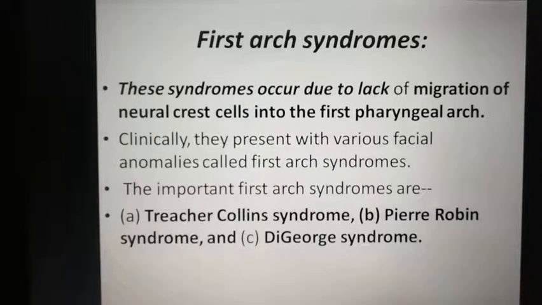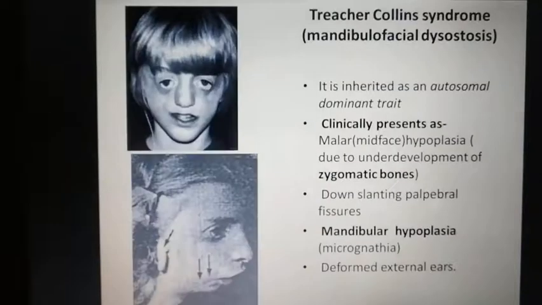But if these neural crest cells fail to migrate, then there will be development of some syndromes, and these syndromes are called first arch syndrome, and these include Treacher-Collins syndrome, Pierre-Robin syndrome, and the DiGeorge syndrome. First one is the Treacher-Collins syndrome, also called mandibulofacial dysostosis.